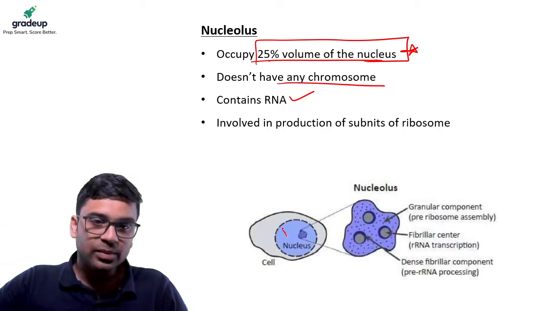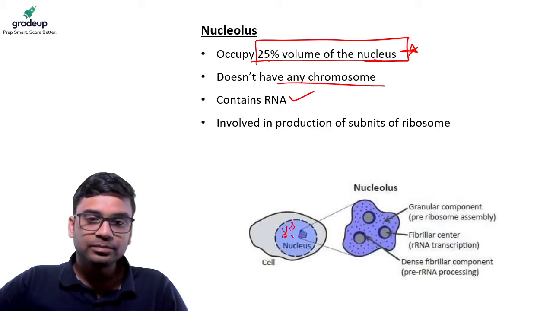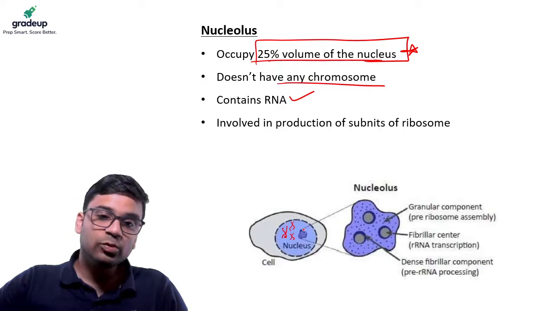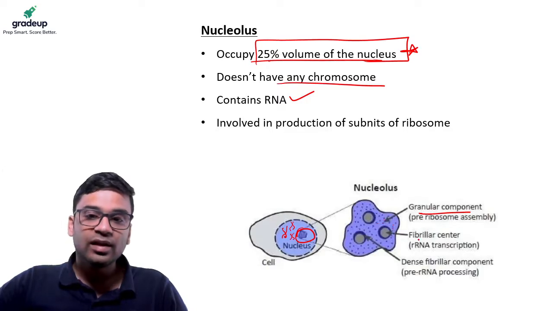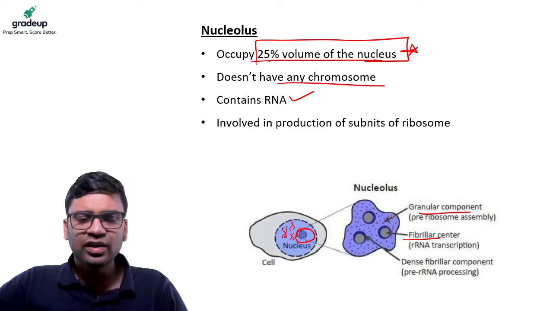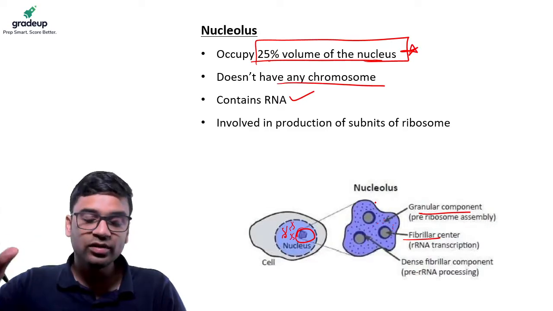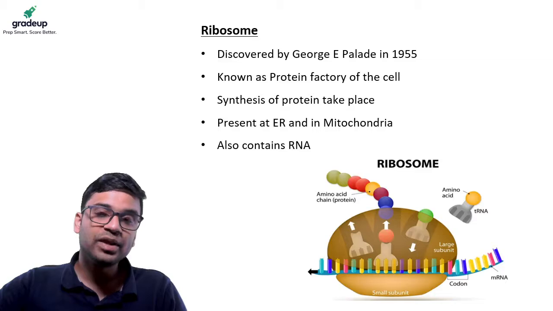Here, for example, we have the chromosomes like this. But there is one part which is called nucleolus, which has a granular component, the ribosome assembly, fibrillar component, the rRNA. Different components are there. Just remember nucleolus, there is more RNA there.